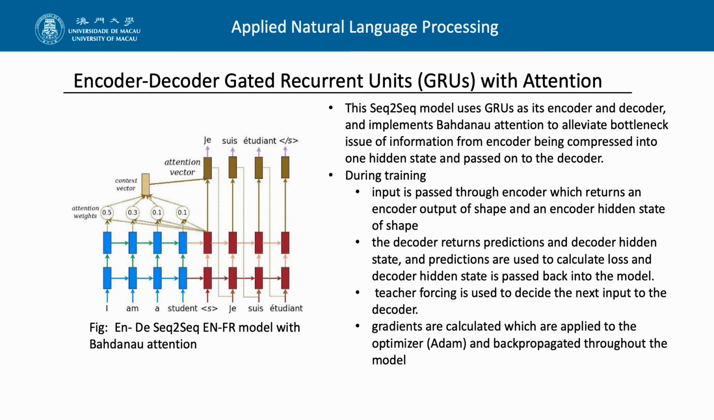This sequence-to-sequence model uses GRUs as its encoder and decoder, and implements attention to alleviate the bottleneck issue of information from the encoder being compressed into one hidden state and passed on to the decoder. During the training, the input is passed through the encoder, which returns an encoder output of shape and an encoder hidden state of shape. The decoder returns predictions and decoder hidden state, and predictions are used to calculate loss. Third, teacher forcing is used to decide the next input into the decoder. Gradients are calculated, which are applied to the optimizer and backpropagated throughout the model.